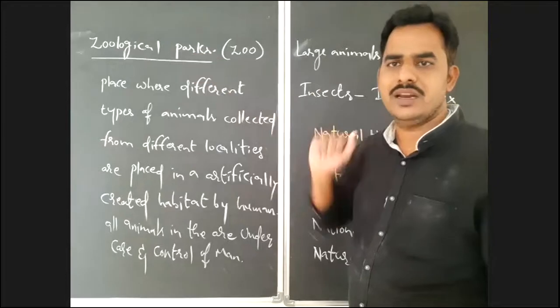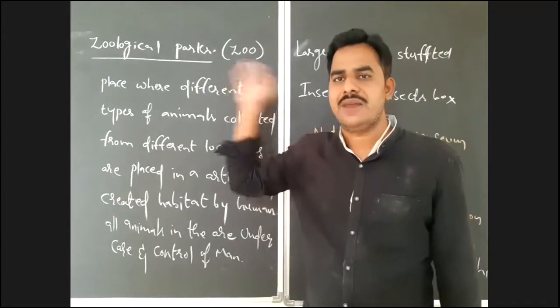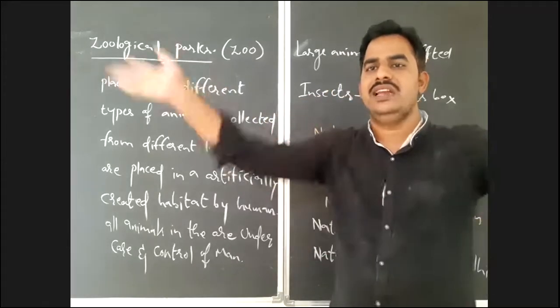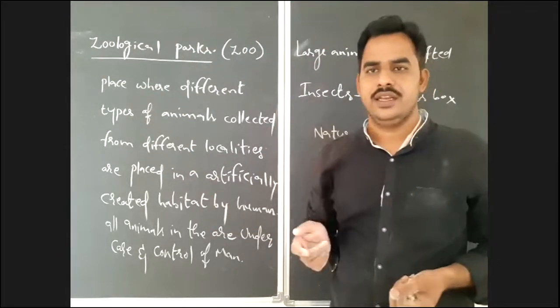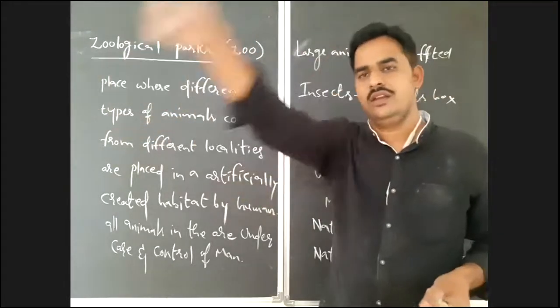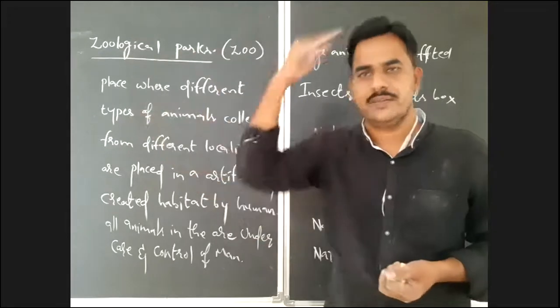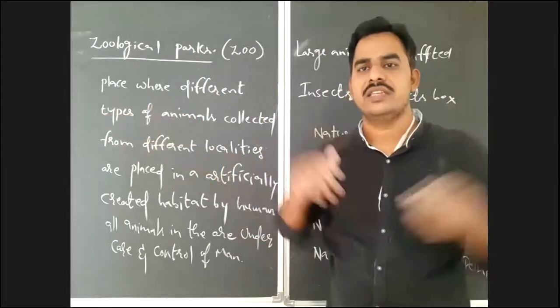But in zoological parks, the animals have more freedom than in normal zoos because the animals will freely live in a large area with a huge fencing. There is a huge area that is completely enclosed by a restricted circle, a fencing in a large area, so the animals can easily move in the zoological park.